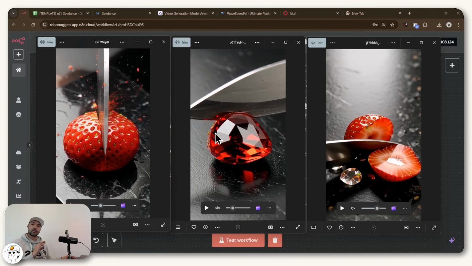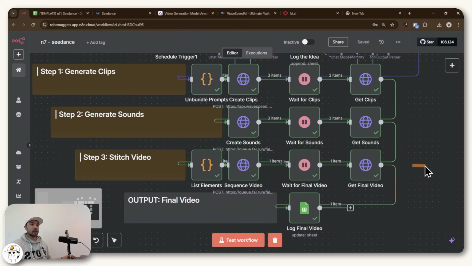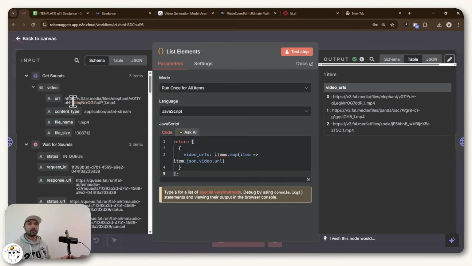So now that you have these 3 clips complete with sounds, the only remaining job to be done is to stitch them together automatically as well. So that is the final step that we are doing here. So if we just proceed to the next node, you'll see that we have another code node that if you open that up, all that really does is get our 3 MP4 files, which are existing as separate unbundled items, and then grouping them into one item in n8n. Because that's what we need in order to stitch them together in the next step. And so we just have a short piece of code here, which again, I just asked ChatGPT to write.